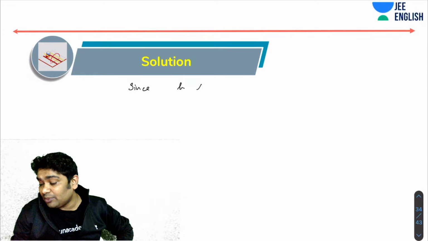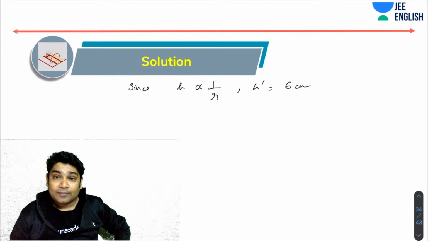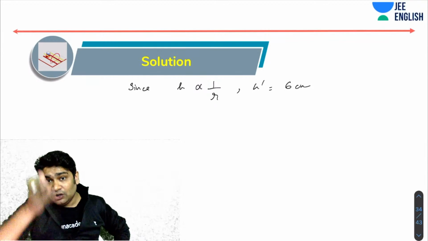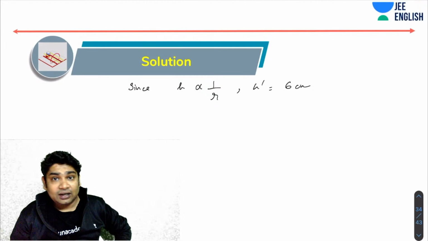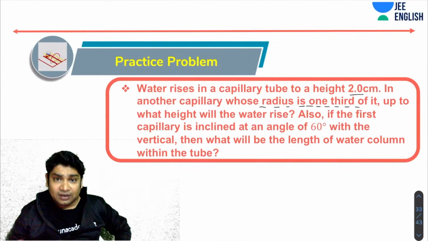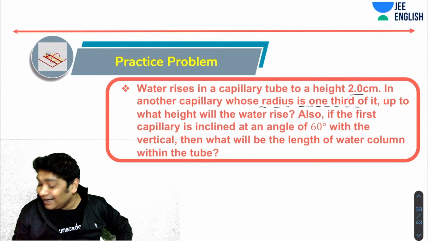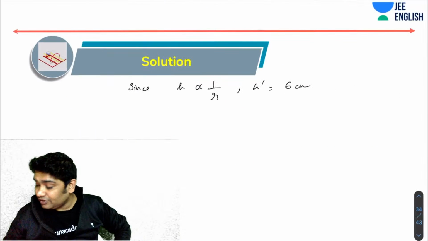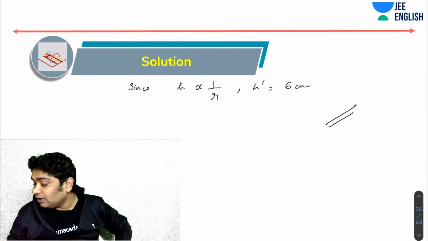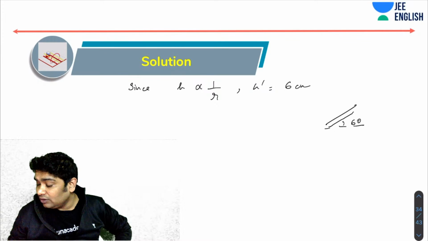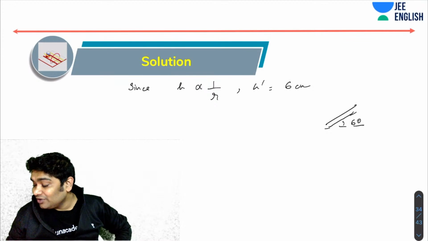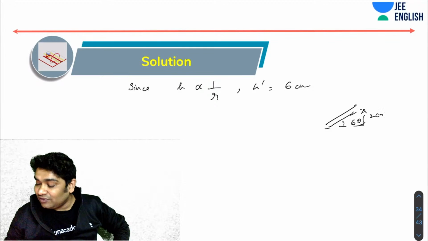h is inversely proportional to r, so h dash, the new height, will directly become 6 centimeter. If in one capillary the water can rise up to 2 centimeter, in the capillary of 1/3 radius it will rise 3 times. Now also, if the first capillary is inclined at an angle of 60 degree, then the vertical height would still be 2 centimeter. Vertical height would still be 2 centimeter. So again, probably you are inclining it to the vertical.